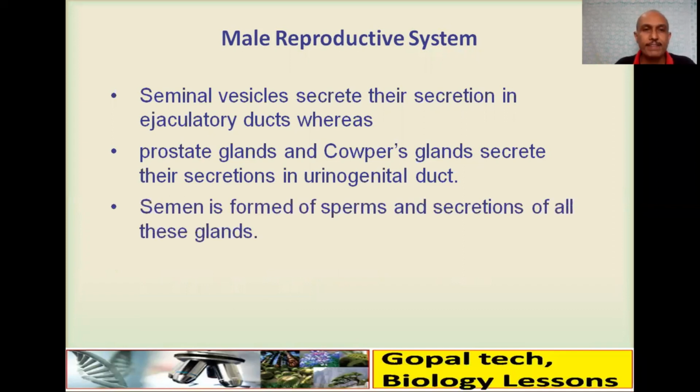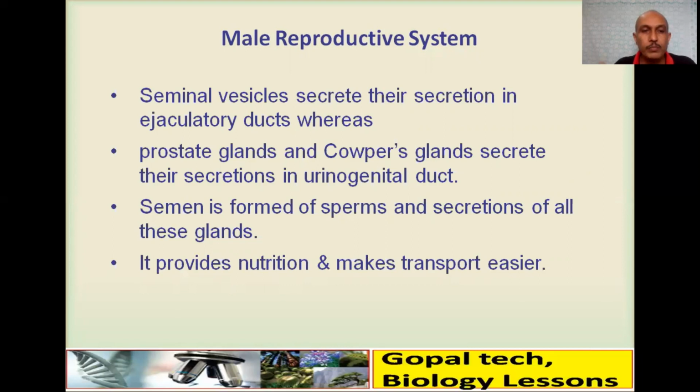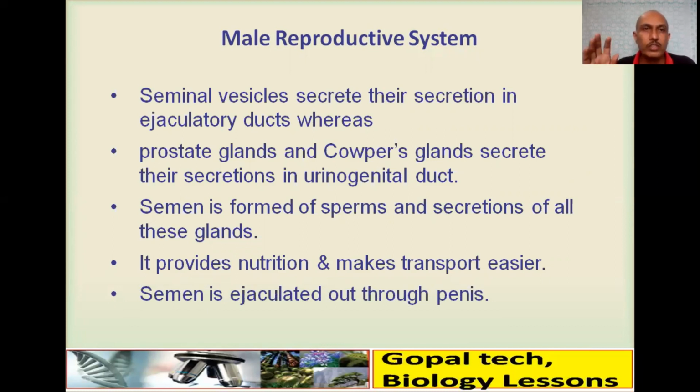So semen is formed of sperm, that is the secretion of the testes, and the secretion of these glands. So this is the mixture of all these glands. It provides nutrition to the sperm and makes the transport of sperm easier. That is the role of semen. Semen is ejaculated out through the penis, that is, the urethra.